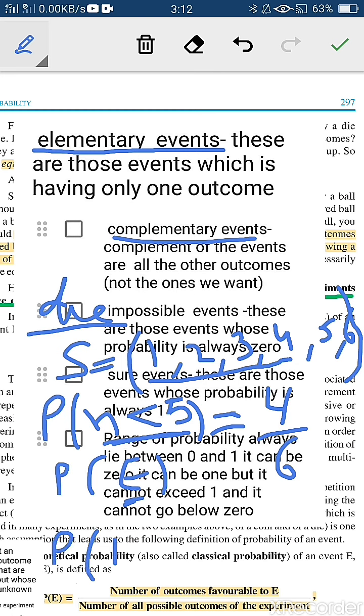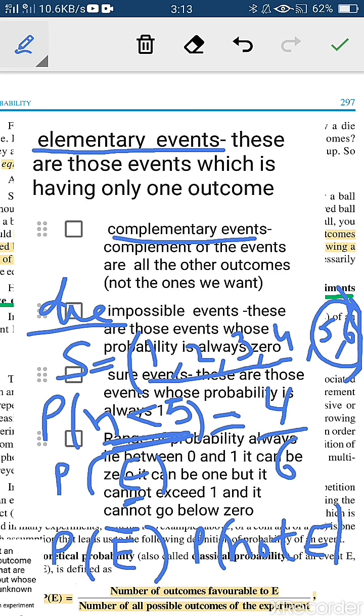Now the complementary event is denoted by P of E bar. This is the complementary event. It is denoted by E bar, that is not E. What do you mean by E bar? That is the probability of not E. So what is the probability of not E? It means the number should not be less than 5, right? So what is that event? This is 5 and 6.